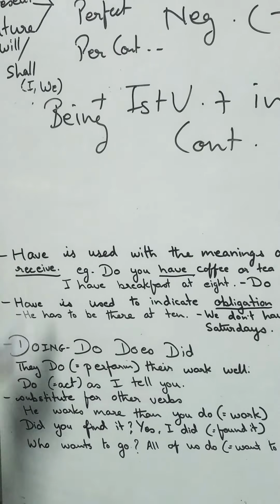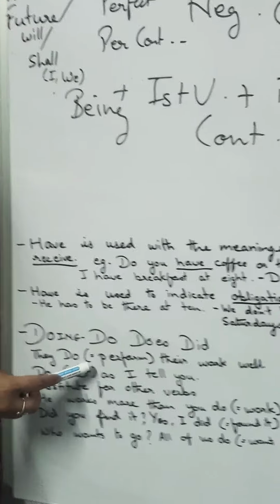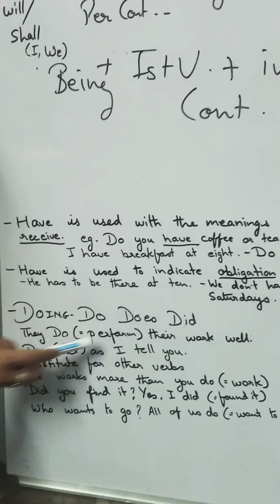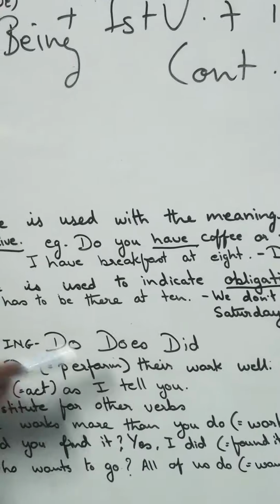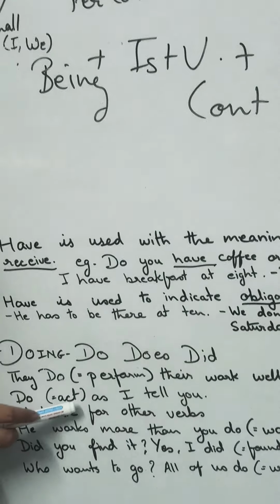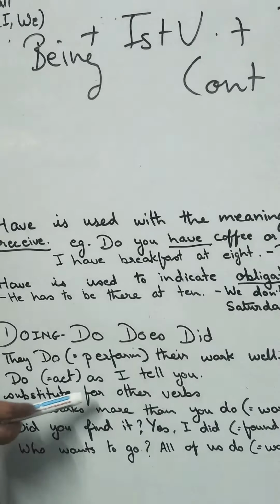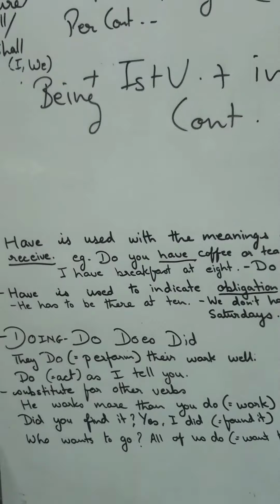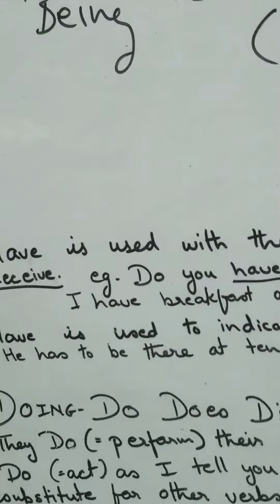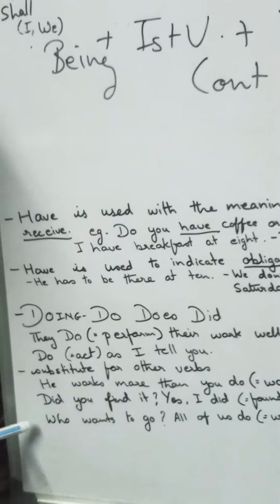I can prove it with sentences. They do their work well. Here do means perform, that's why I've written it in caps. So here it is for performance. Do, that means some action has been asked for. Do as I tell you. Now substitute for other verbs.